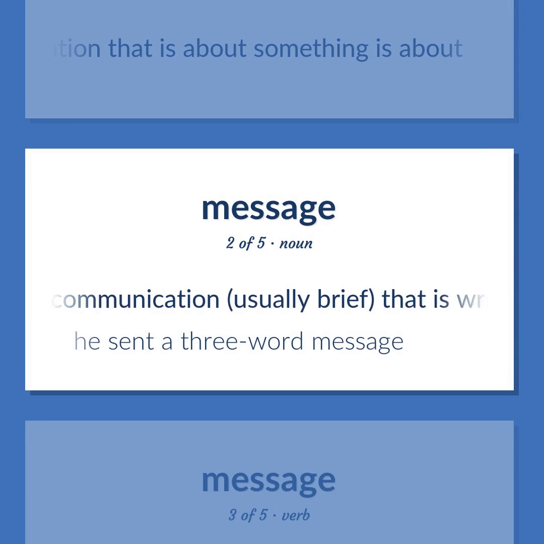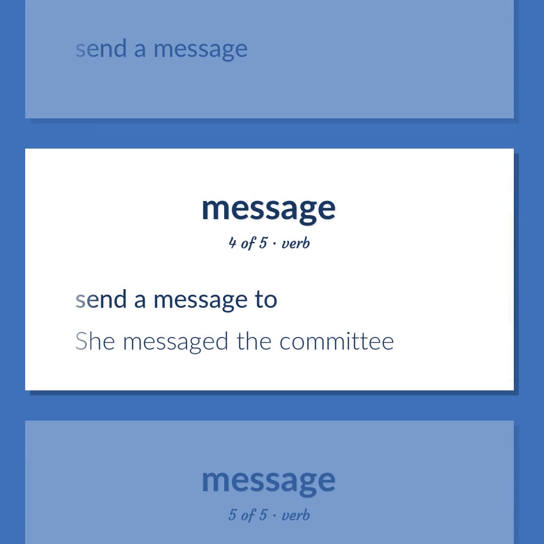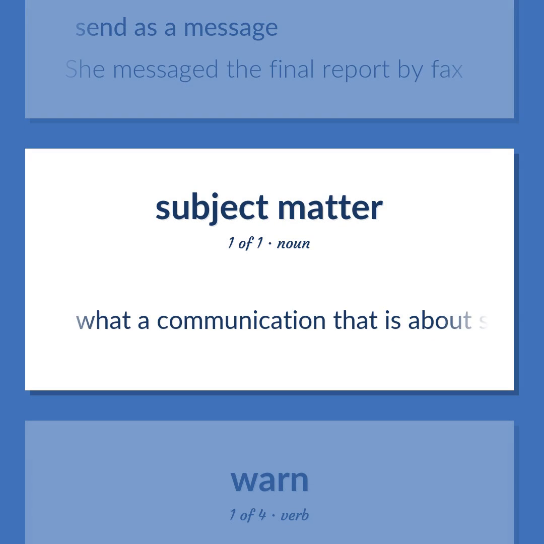A communication, usually brief, that is written or spoken or signaled. He sent a three-word message. Send a message. Send a message to. She messaged the committee. Send as a message. She messaged the final report by fax. What a communication that is about something is about.